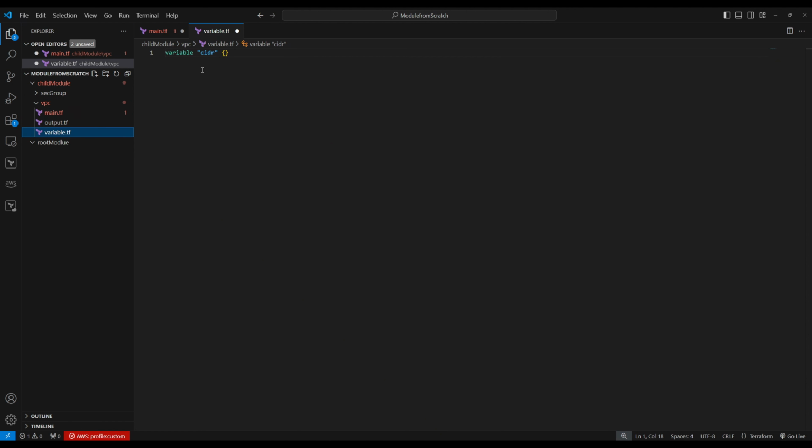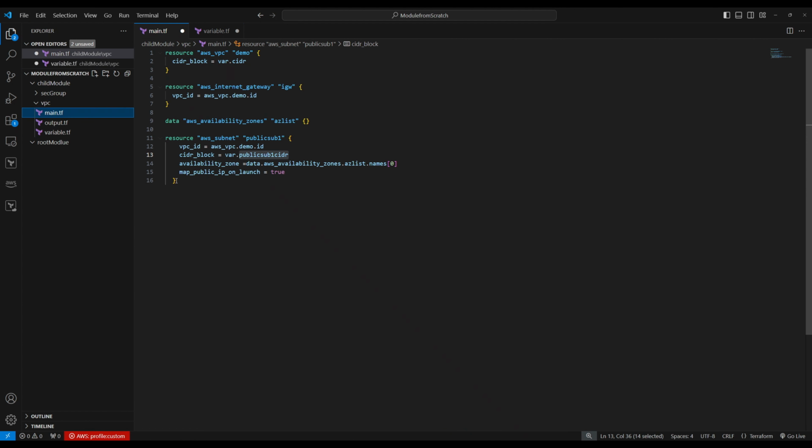So let's create this variable. Let's go to variable, paste it. So we created another variable. Let's create another subnet. So paste. Let's create public subnet 2. So same VPC.